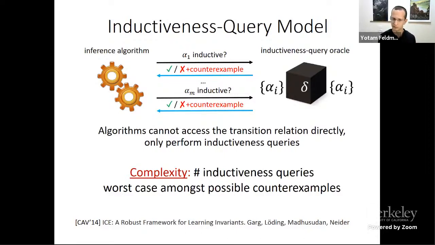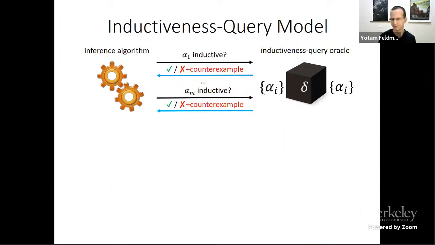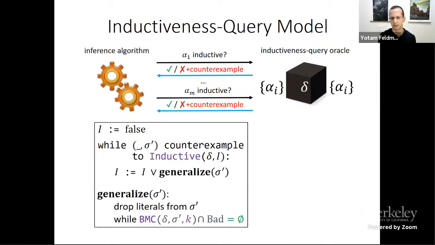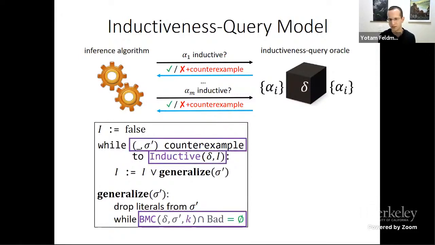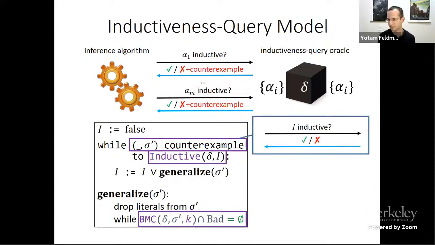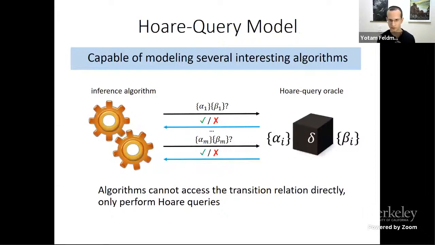Now, when we try to look at the algorithm we had before and model it in this model, we look at the places that access the program. These are the places. So this is an inductiveness query, but the bounded model check that happens in generalization seems to be something else. So to capture this algorithm, we need to extend the model and introduce a new learning model for invariant inference, which we call the WholeQuery model.